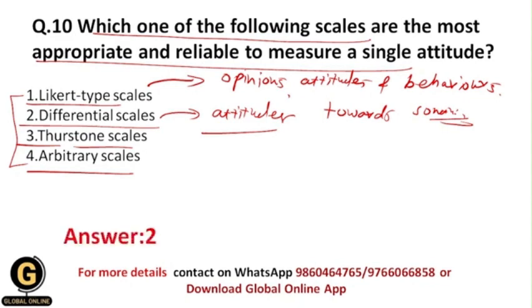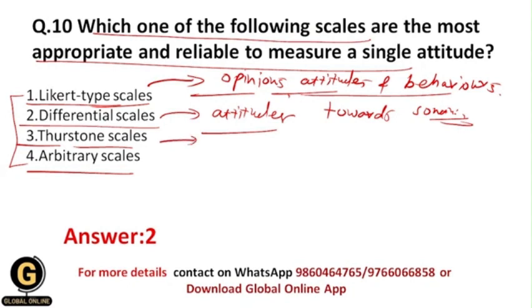That's why your correct answer should be 2, not Likert type scale, because Likert type scale is useful to measure opinions, attitudes and behaviors. I mean to say all. But if you want to exactly measure a single attitude towards something, then obviously the most appropriate and reliable way is differential scale. Now let us see what is Thurstone scale.